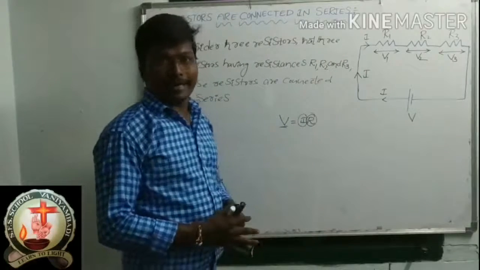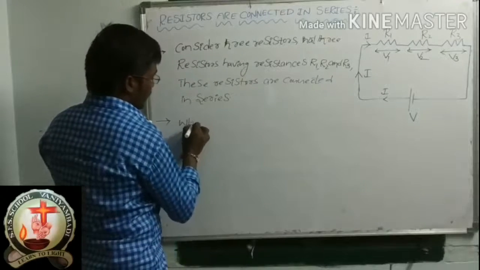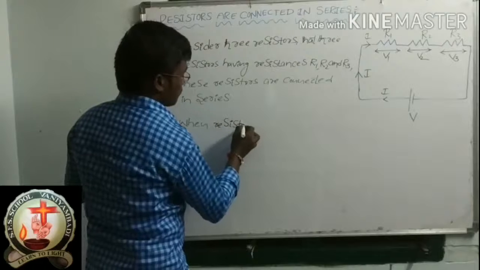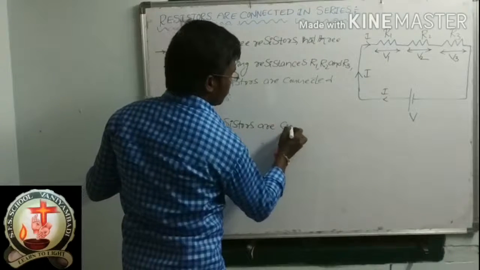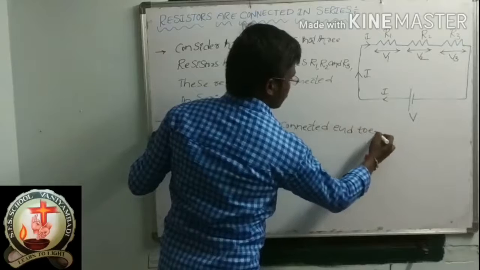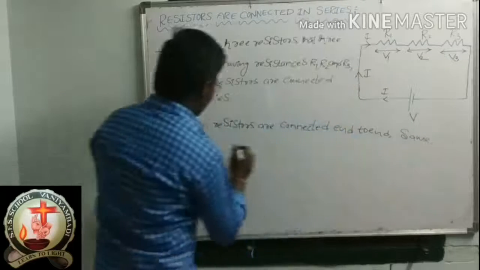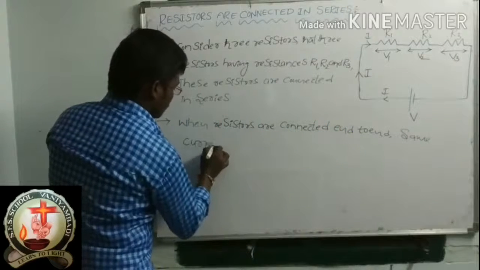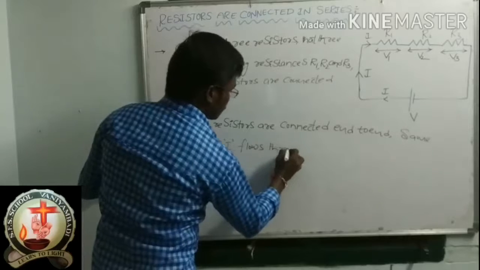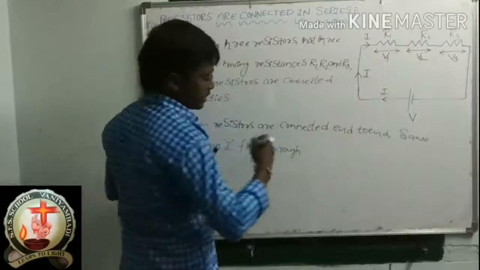So here the second point is: when resistors are connected end to end, the same current I flows through each and every resistor.